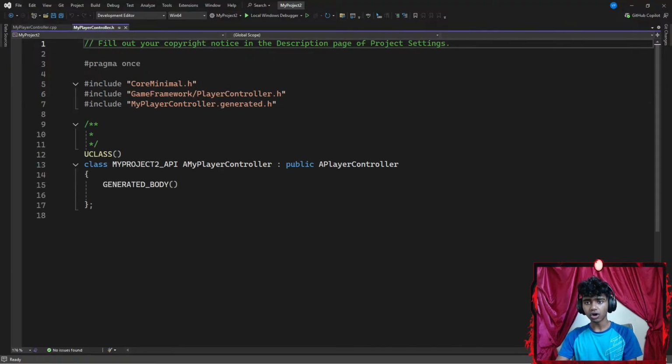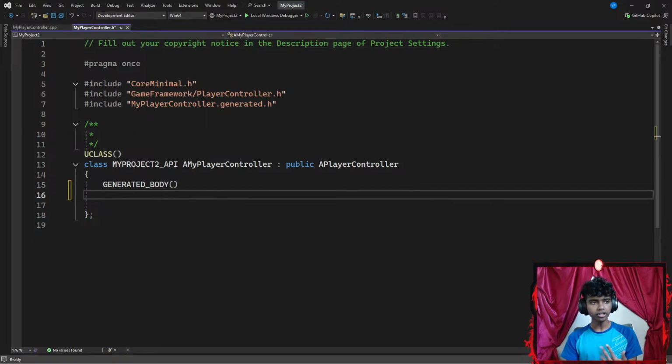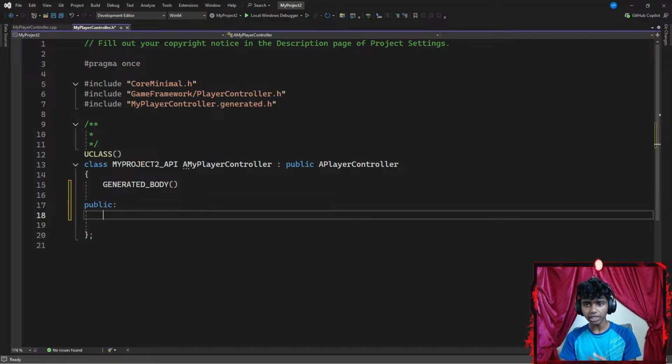I'm assuming here. So I have a generated body. So under my generated body, I'm gonna go ahead and, firstly, I won't need to include anything, but I will publicize everything. Inside my public section, I'm gonna go ahead and create a U function. My U function is gonna be blueprint callable because I want to be able to access this function using my blueprint.